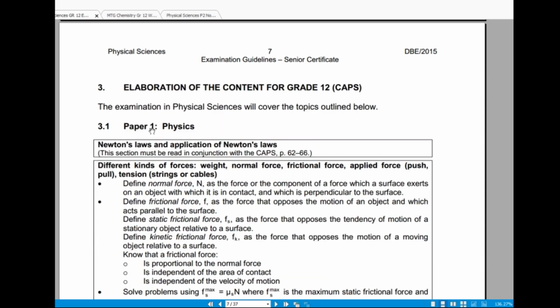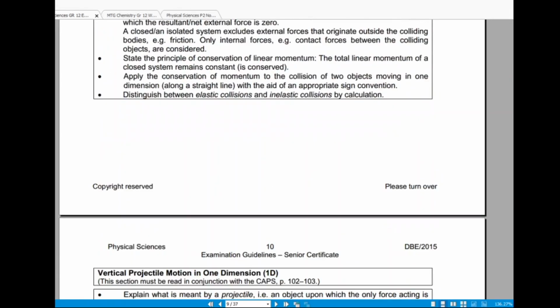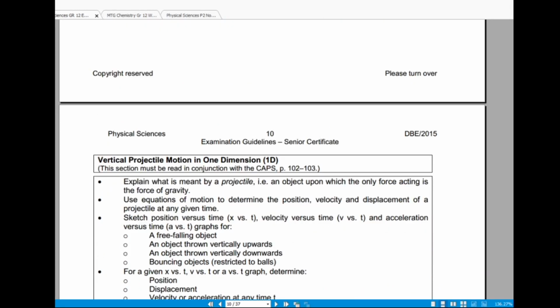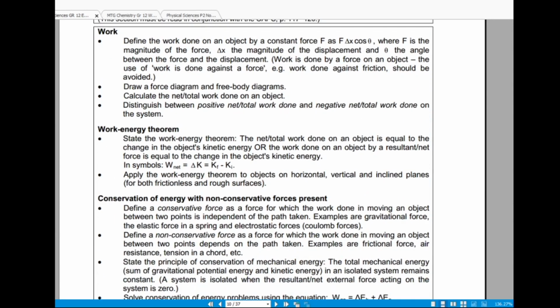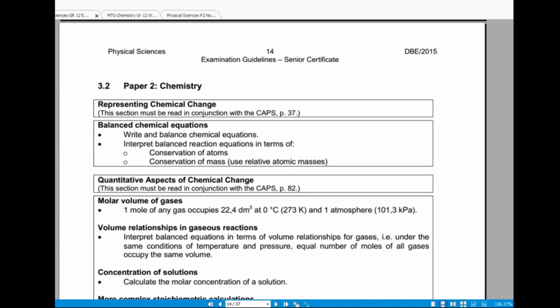firstly they are divided into two sections, paper 1 and paper 2. Paper 1 is physics and then paper 2 is chemistry. So we are looking at chemistry since we are currently focusing on organic chemistry. So paper 2 is chemistry, right?